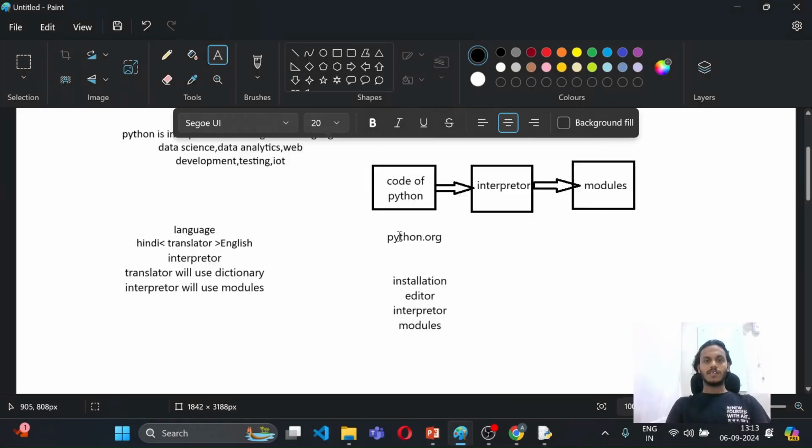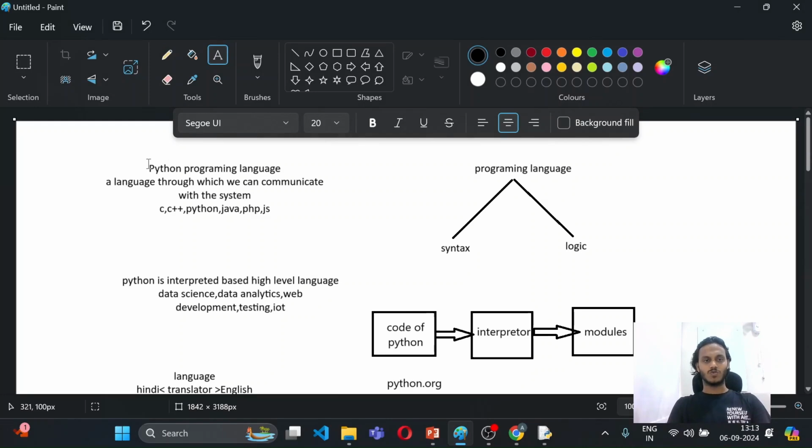So here, as we can see, Python. Python is a programming language. A language is a way through which we can communicate with the system or with a person also. Like the German language, the French language, English or Hindi can be used for communication with a person. Similarly, C, C++, Python, Java are basically created for communication with the system, like with the machines. Whatever task you want to perform, you can perform it with the help of these languages.